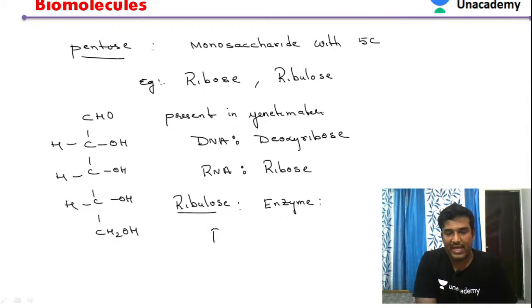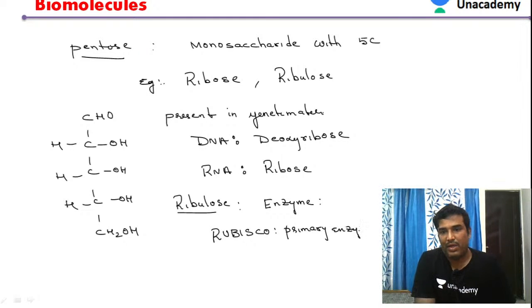The enzyme is called rubisco. We know that rubisco is the primary enzyme in photosynthesis.